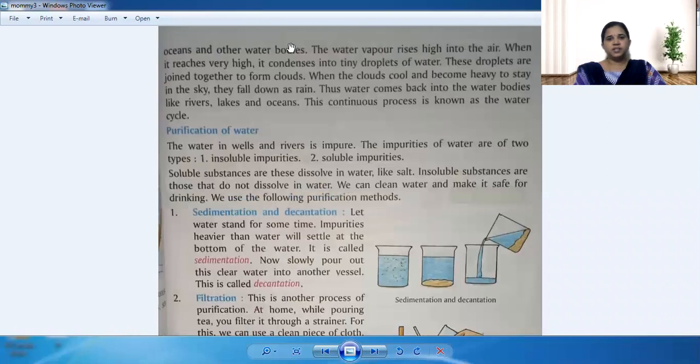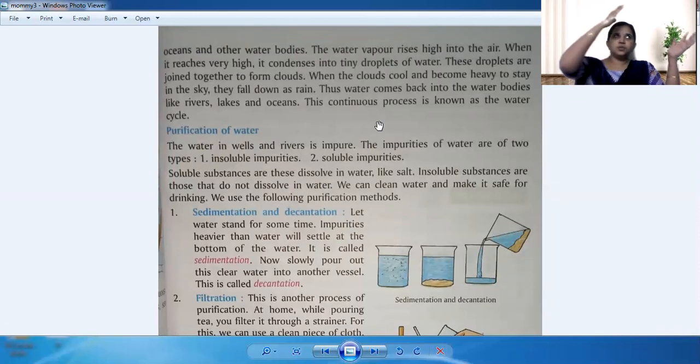These droplets join together to form a cloud. When the clouds cool and become too heavy to stay in the sky, they fall down as rain. Thus, water comes back into the water bodies like rivers, lakes, and oceans. This continuous process is known as the water cycle.